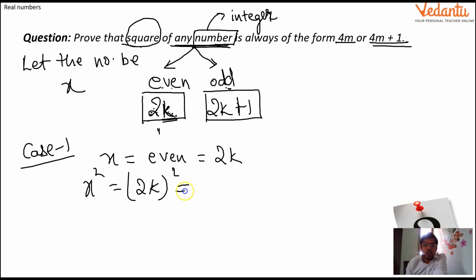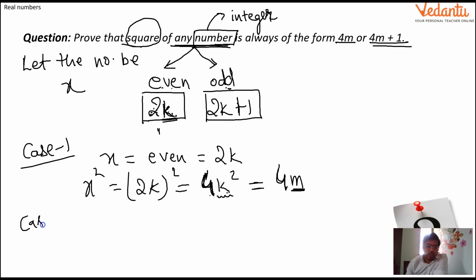So 2k whole square makes it 4k square. And now if I assume this k square as any number, then it is a multiple of 4. Are you able to see that 4 is multiplied here? So this is basically a multiple of 4. Can I write it like 4m? Multiple of 4 means 4 is multiplied in that number and there is any other number also written there. So this is of the form 4m.